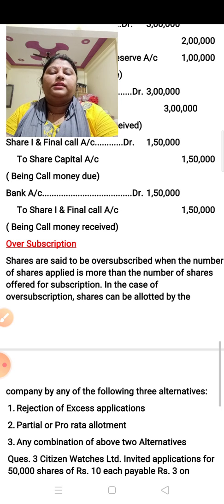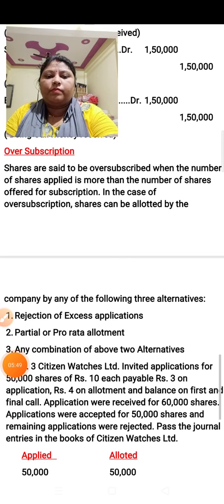Okay, and in the journal entry, you have to transfer the securities premium reserve to the credit side. Now next is oversubscription.